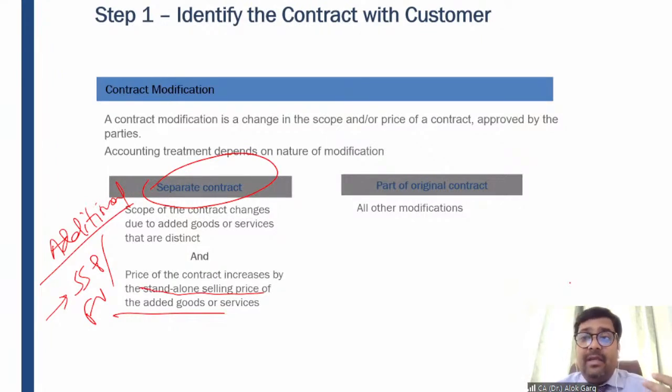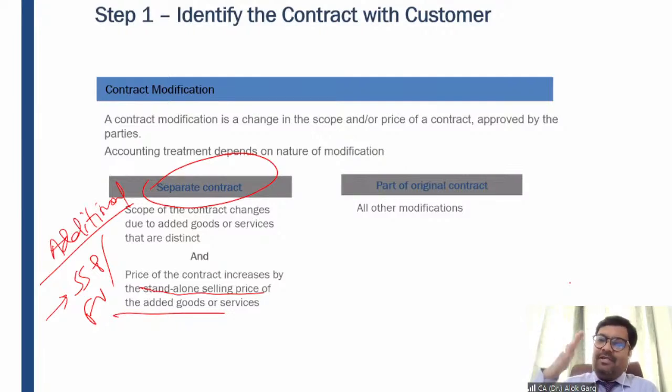So HR is saying to me that I know 10,000 is the market value, but we are giving you so much business. We are giving you a total of 15 classes. Don't see 5 classes, we are giving you 15 classes. And don't see that we are paying you 35,000 rupees for 5 additional classes. We are not paying you 35,000 rupees for 5 additional classes. We are paying you 1,35,000 for 15 classes. It means 9,000 rupees per class, and such a discount you have to give us, right? Because we have taken so many classes from you.